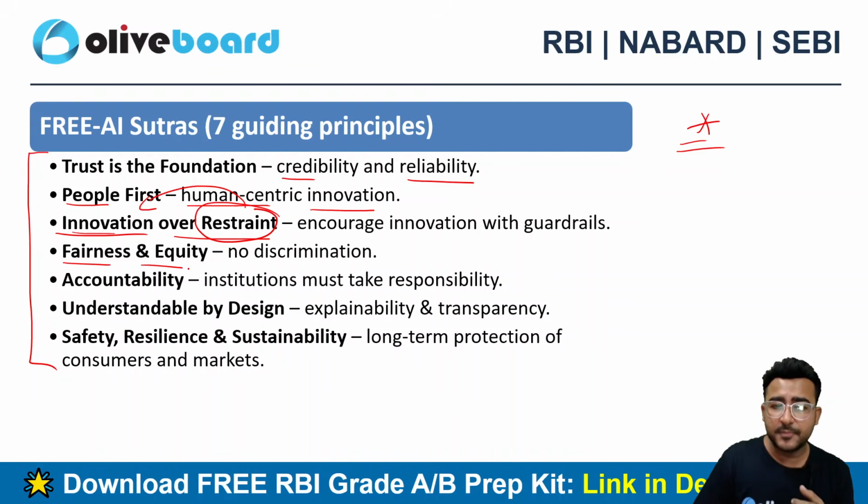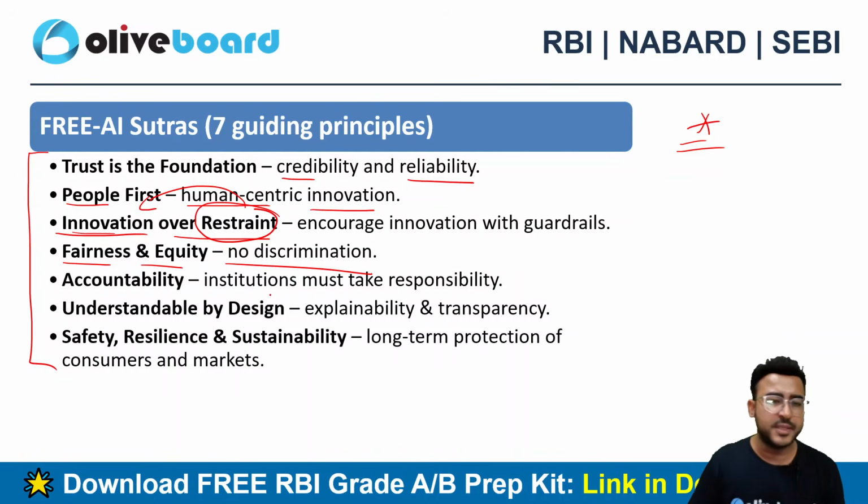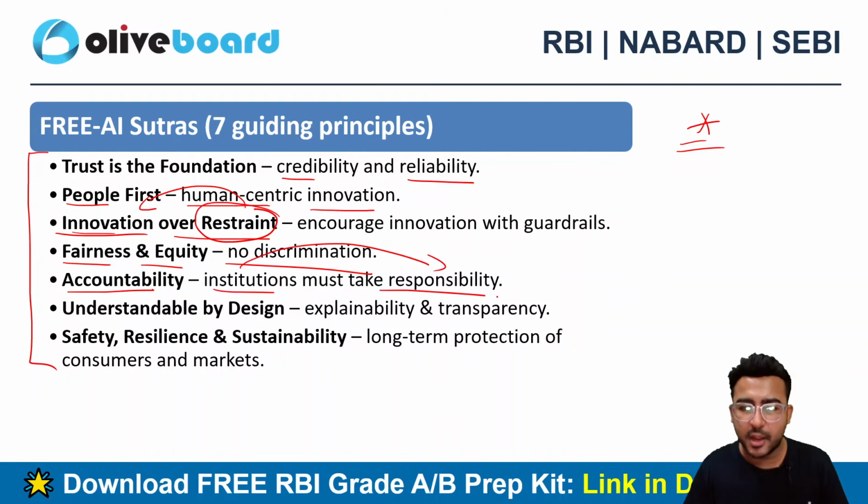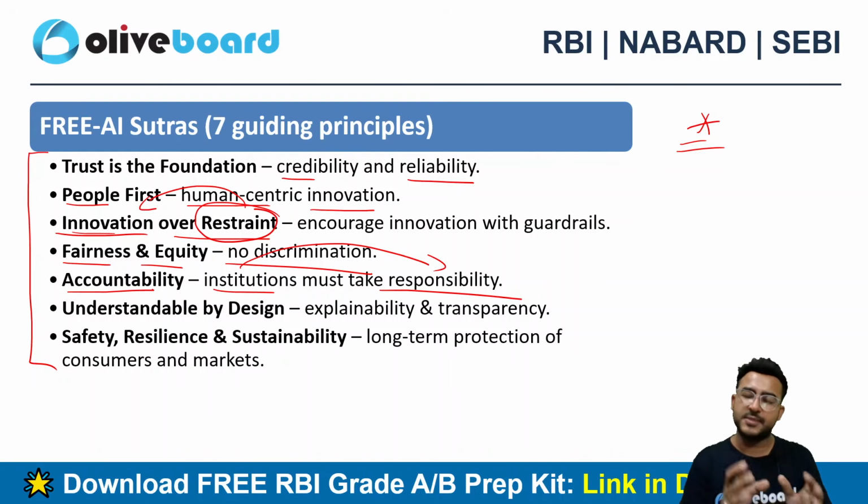Fairness and equity. No discrimination should be there. There should be fair practices. There should be equity. There should not be any kind of discrimination. Accountability. Institutions must now take the accountability. If I am using an AI tool, why can that institution not take the accountability, right? They should be able to clearly articulate and explain how that AI tool is using my data and how it is generating the answers. It should not be a black box.